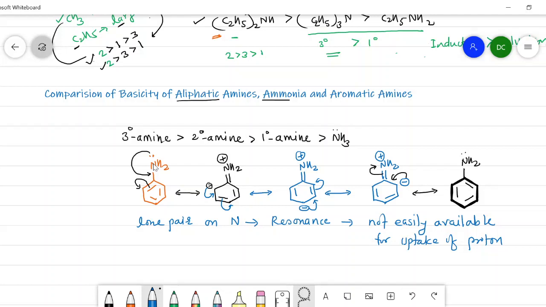Therefore, the aromatic amines are less basic as compared to ammonia as well as aliphatic amines.